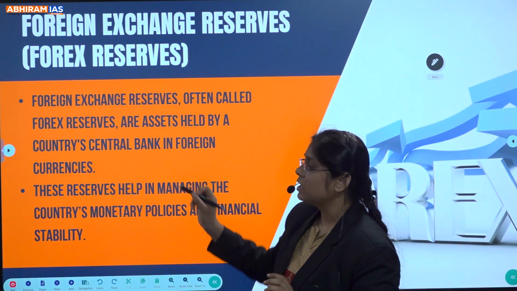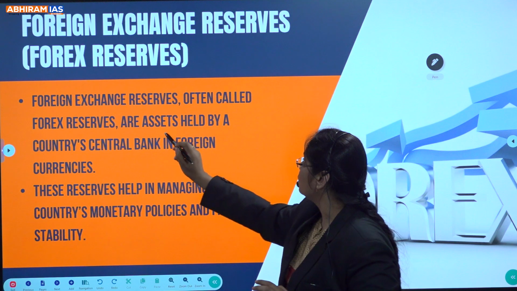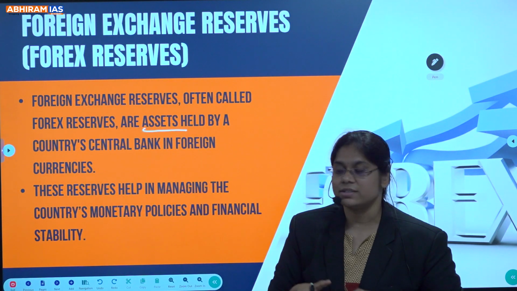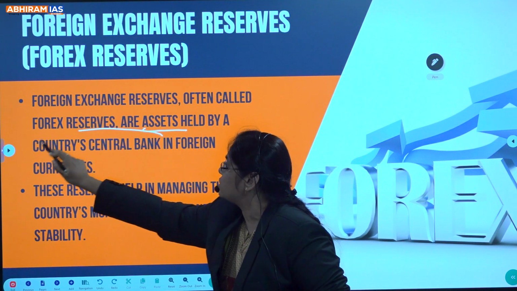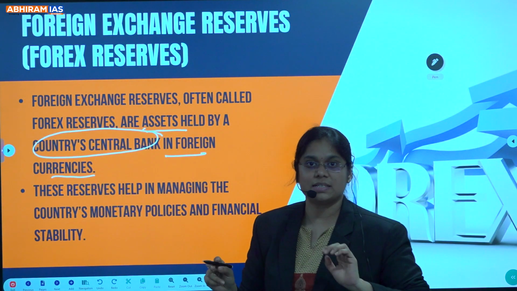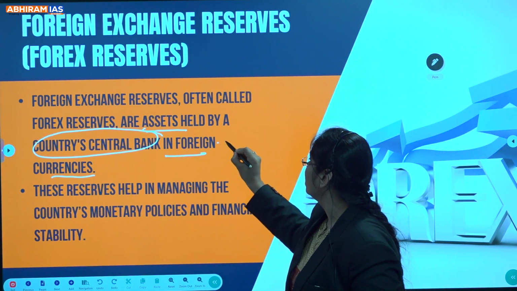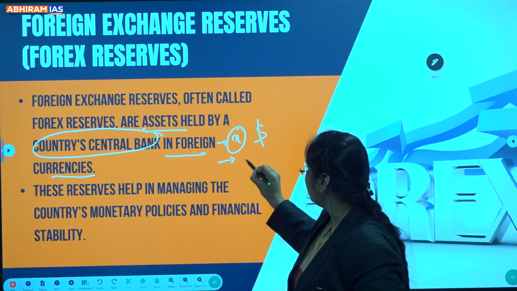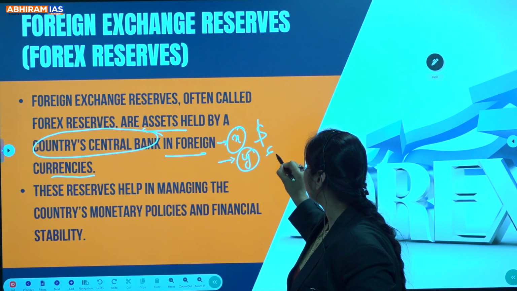It is nothing but the reserves which are the assets held by the country's central bank in foreign currencies. For example, RBI is holding some X amount of dollars, or RBI is holding some Y amount of euros.